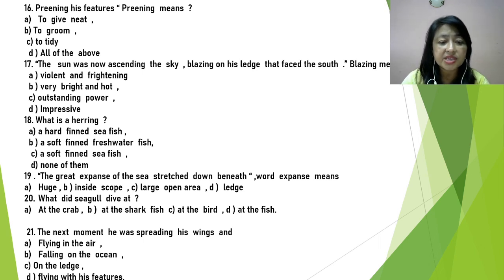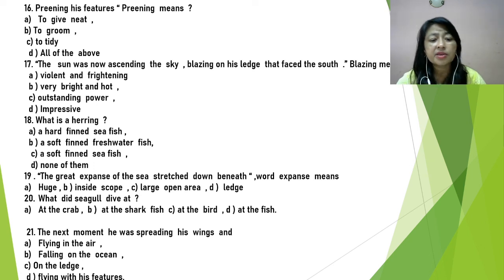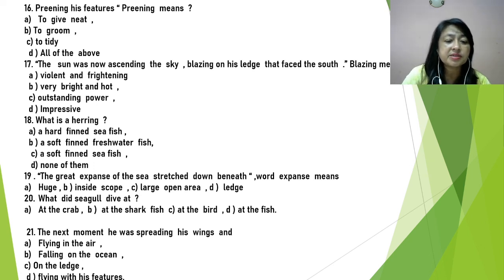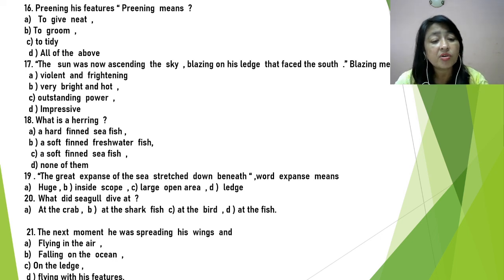Huge, inside scope, large open area and ledge. So, expanse means become large, a larger area that may be in between the sea, maybe in the open area. So, this word expanse means large open area near sea.